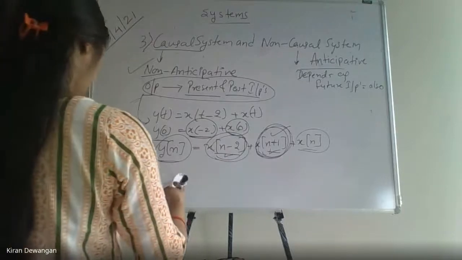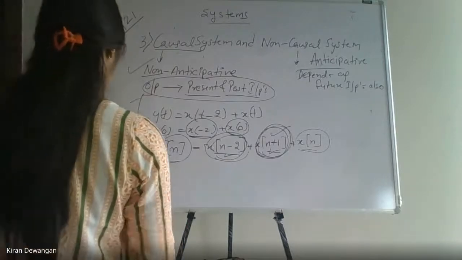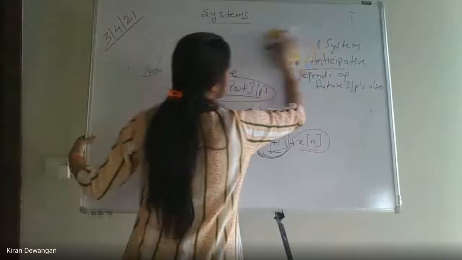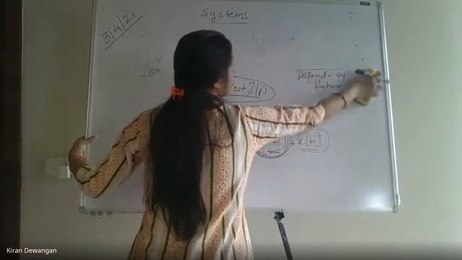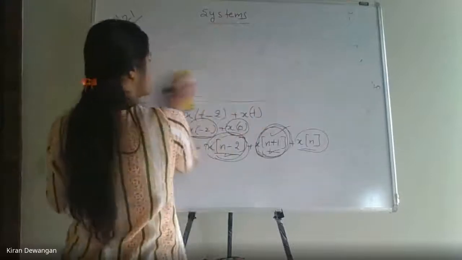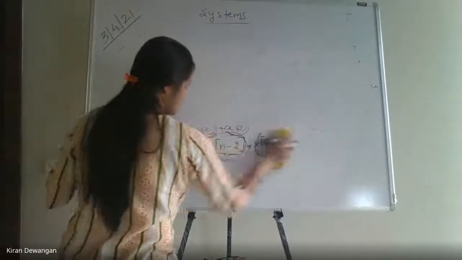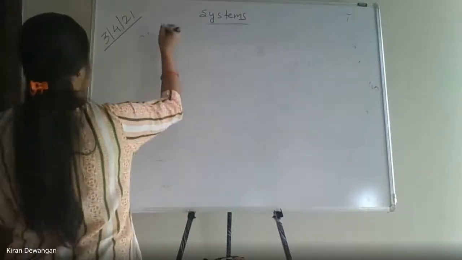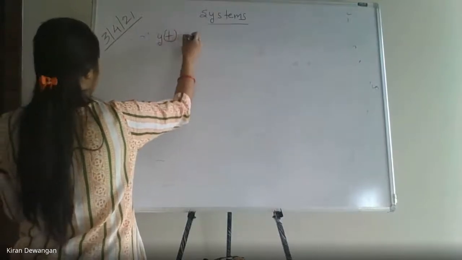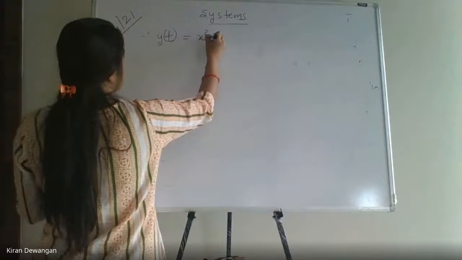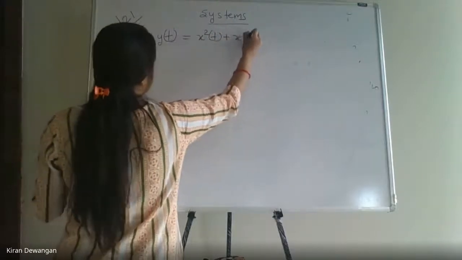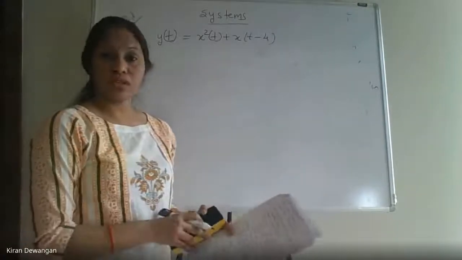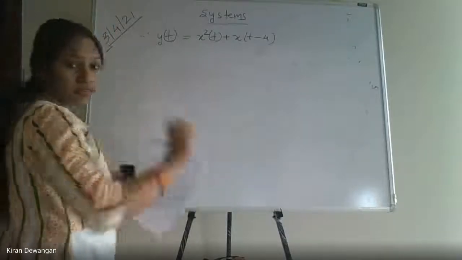ठीक है? Now let us take the examples of causal and non-causal again. I'll just give you certain examples of causal and non-causal. We'll just check with that. Find whether the following systems are causal or non-causal. Y of t equals x square t plus x of t minus 4. The system is causal or non-causal? How will you calculate? See, listen.